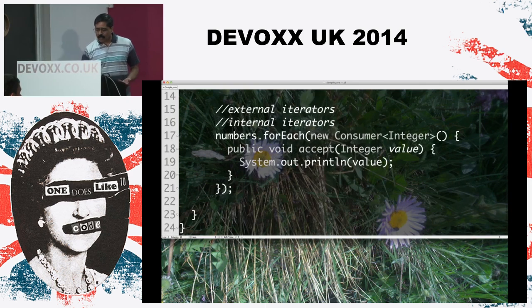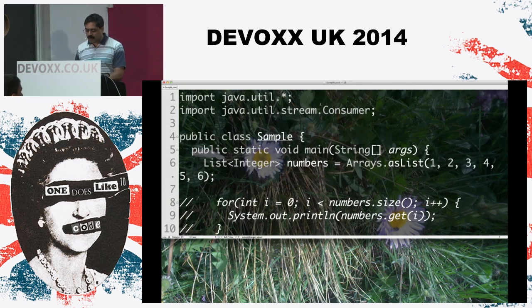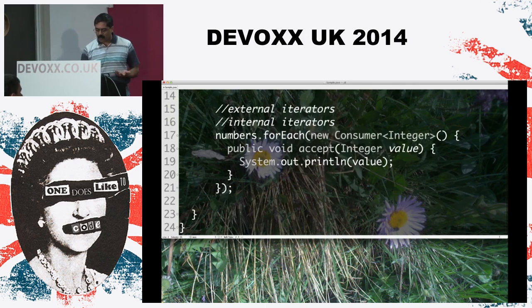And the consumer is going to have a method called accept, and I'm going to pass to this a value. So how does this go about working in reality? Well, forEach method is an internal iterator. It accepts an instance of Consumer. Now, Consumer, of course, is an interface, and we implement an anonymous inner class of this. And in the accept method, we are accepting a value that the forEach method continuously provides to us. And all we are doing in this case is we are simply asking it to go ahead and print the value that we are receiving in this particular context.